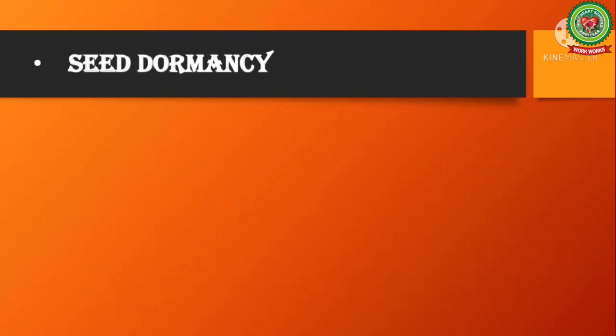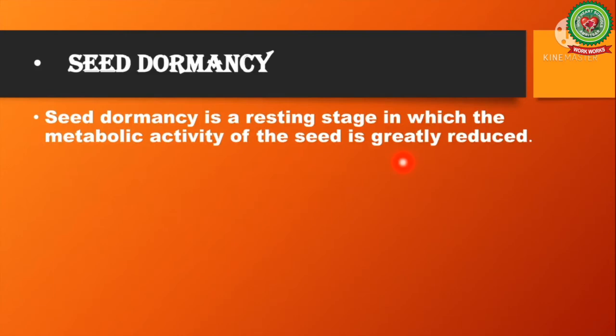Seed dormancy. Seed dormancy is a resting stage in which the metabolic activity of the seed is greatly reduced. Dormancy is a state of inhibition of growth of the seed due to some internal causes. The following are some main causes of seed dormancy.